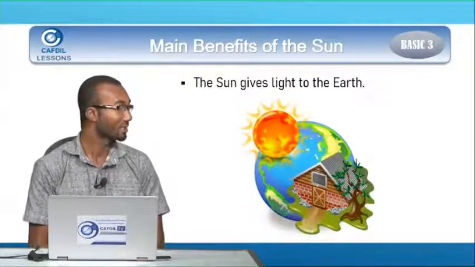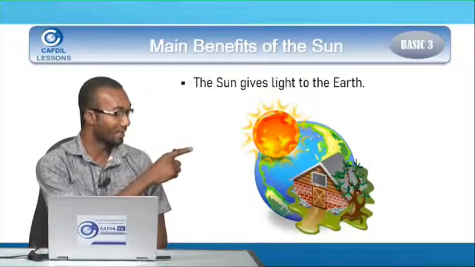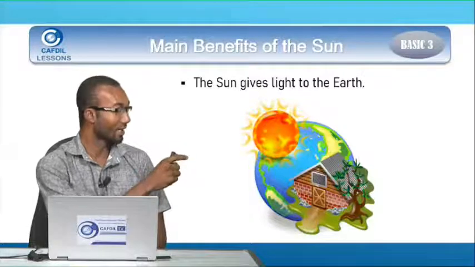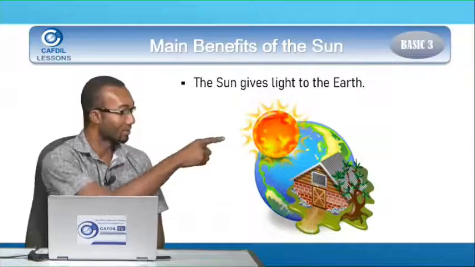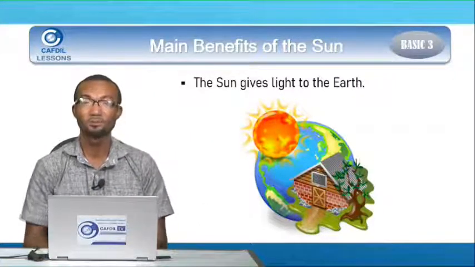One, the sun gives light to the earth. So you see the sun up there, and you see the earth in blue and green. And you see that the sun gives light. You see the light around the sun. And we use this light to do many things.